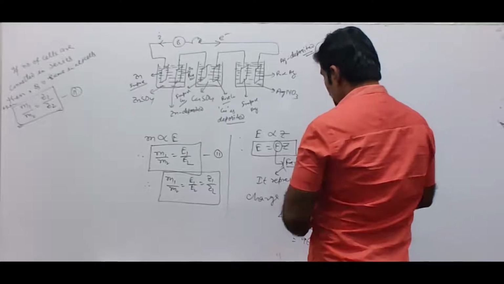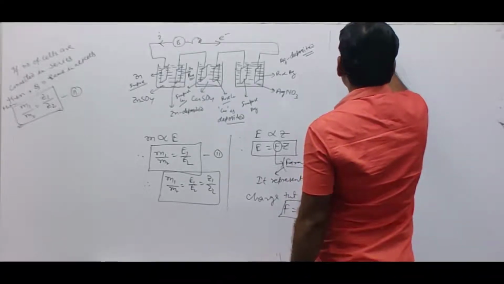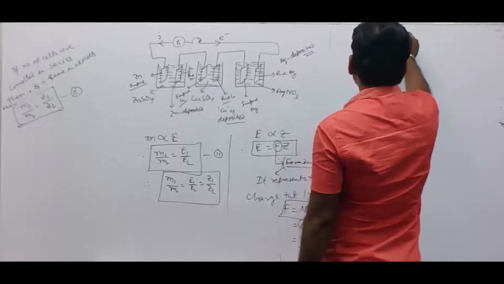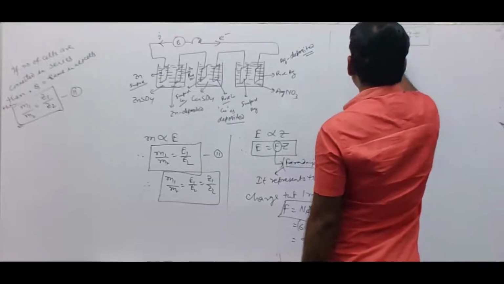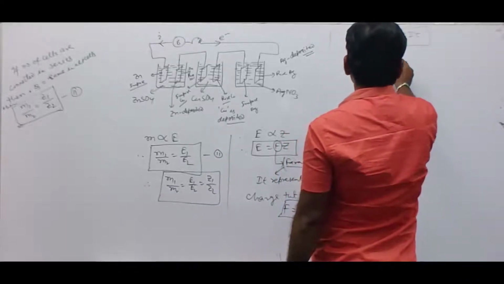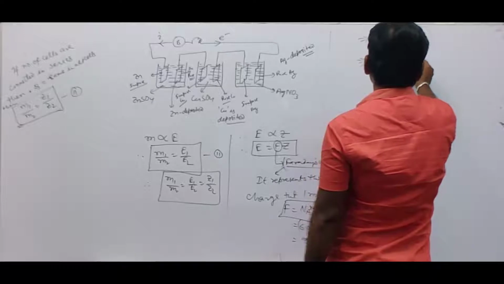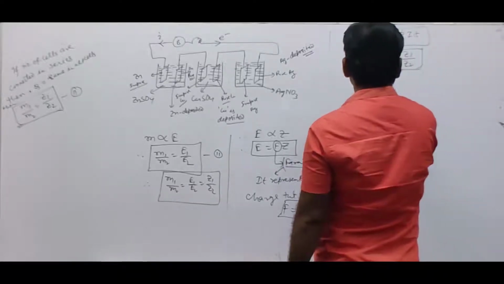Okay, now what do we know? We know that M is equal to ZIT, one of the equations from Faraday's first law. Another is M1 by M2 is equal to Z1 by Z2 if cells are connected in series.